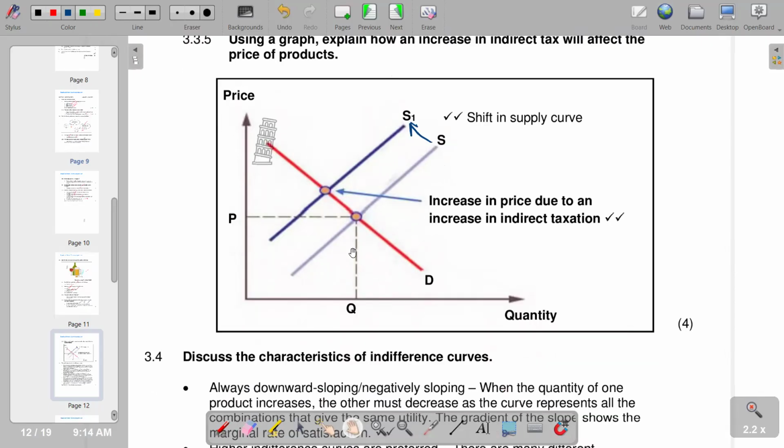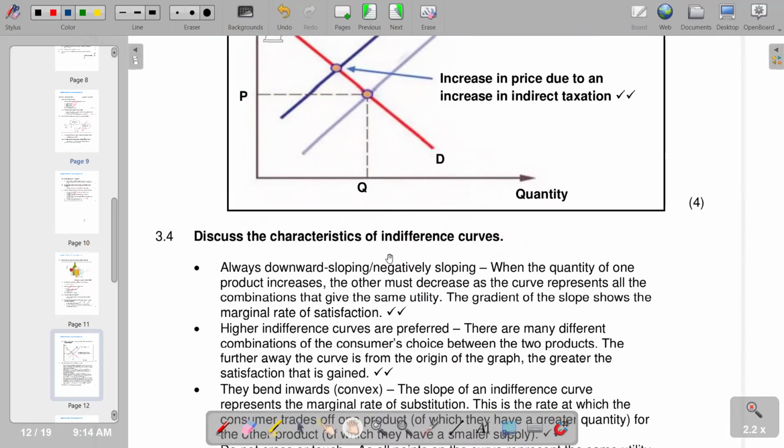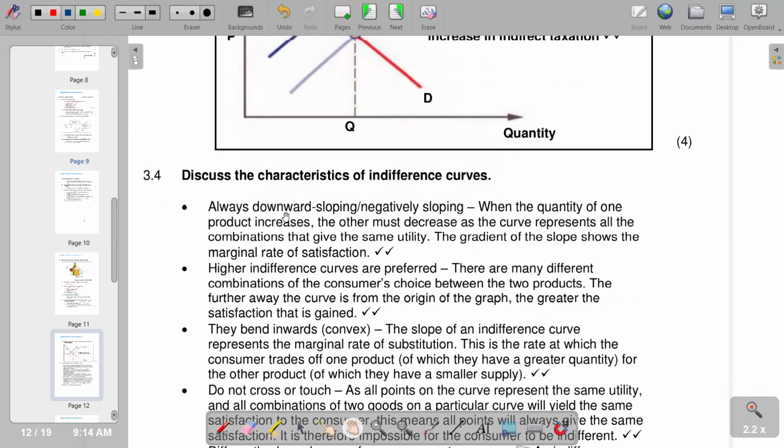We go to the next question, which says discuss the characteristics of an indifference curve. An indifference curve is always downsloping. When the quantity of one product increases, the other must decrease, as the curve represents all the combinations that give the same utility. You see that the indifference curve shows all combinations of goods that have the same utility. The gradient of the slope shows the marginal rate of substitution.